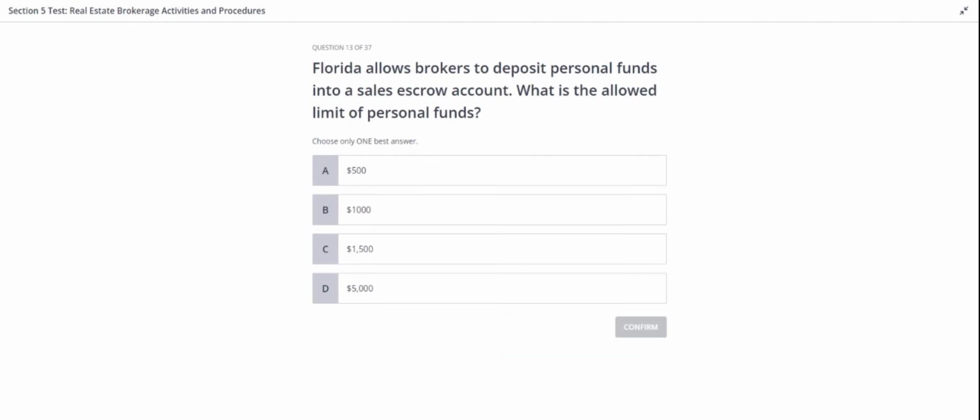Okay, this question is going to be the last one for this video. So the question is, Florida allows brokers to deposit personal funds into a sales escrow account. What is the allowed limit of personal funds? Option A, $500. B, $1,000. C, $1,500. D, $5,000. Okay, think about the options and come up with the answer for this question.